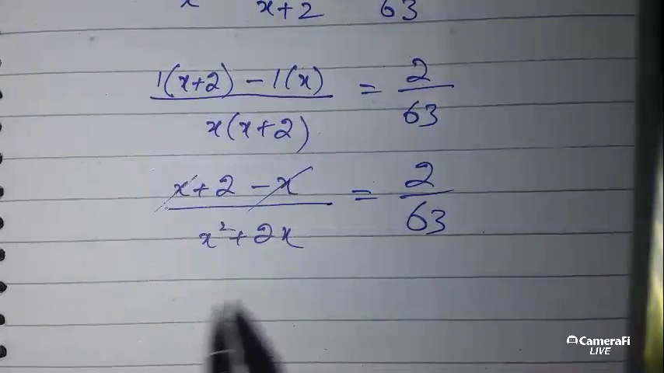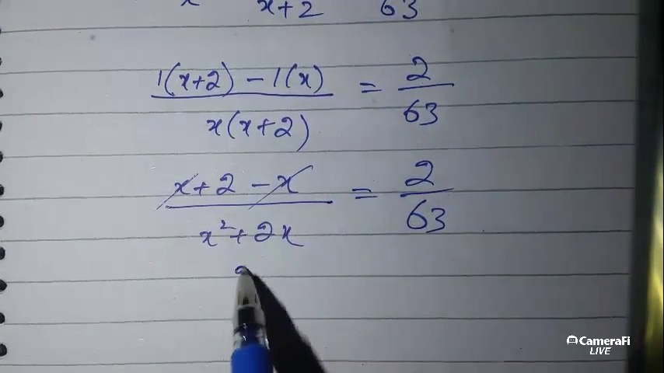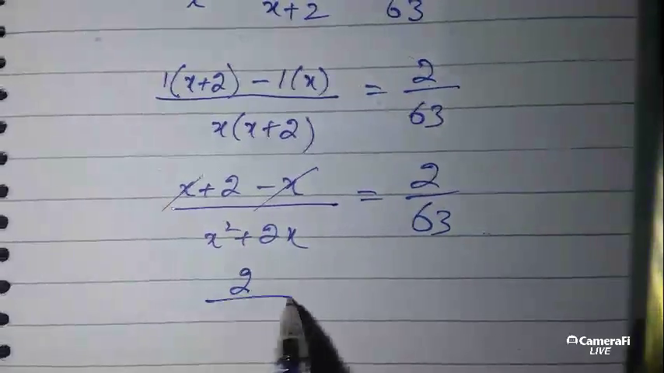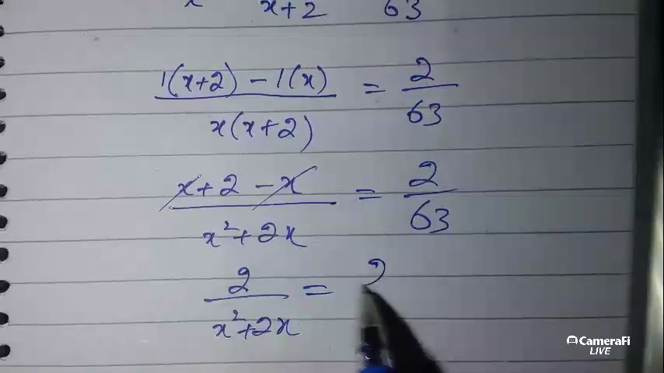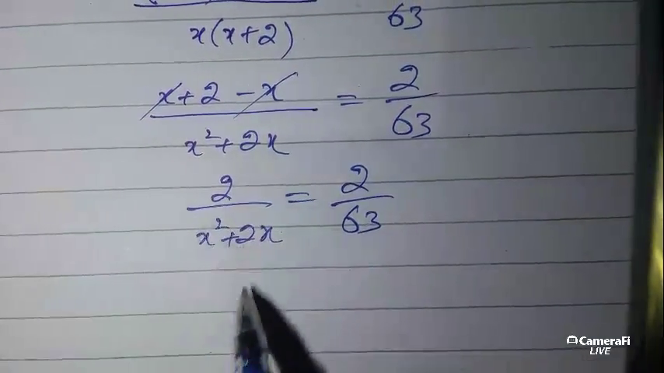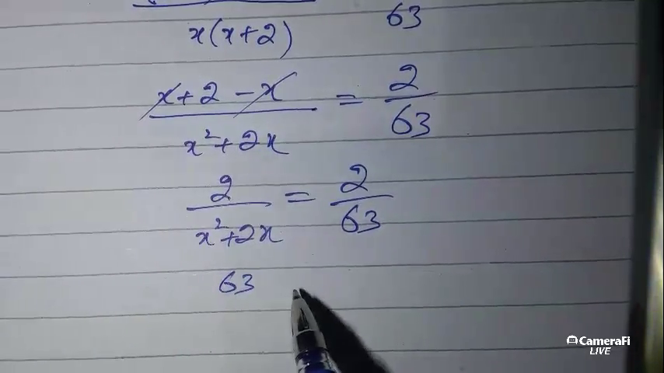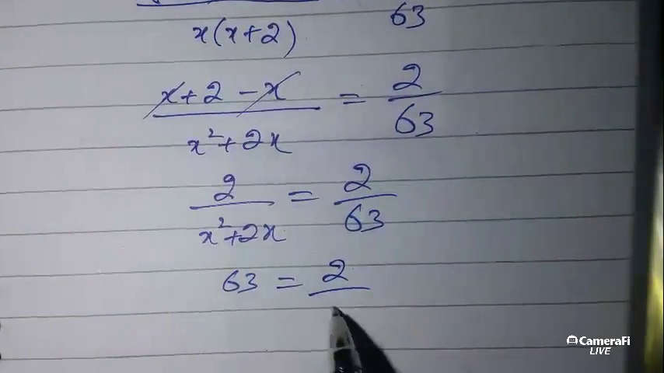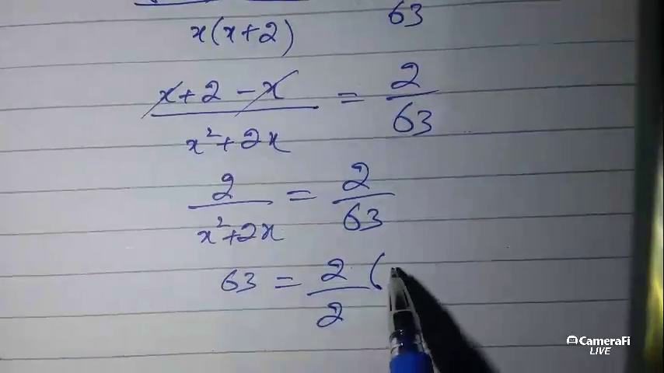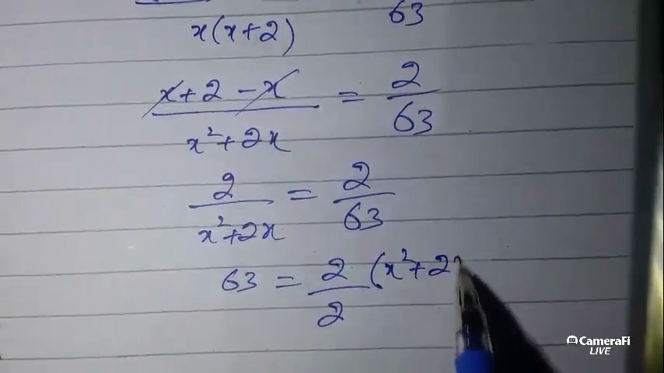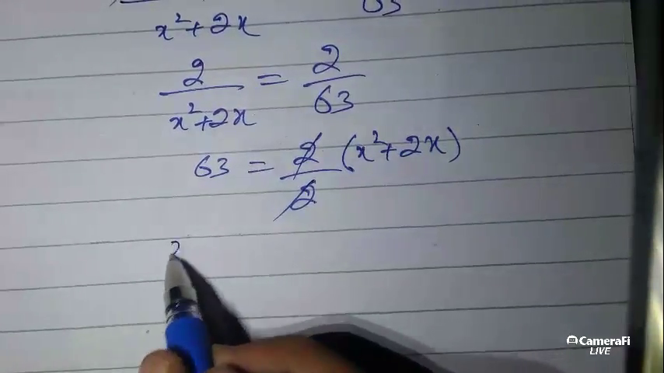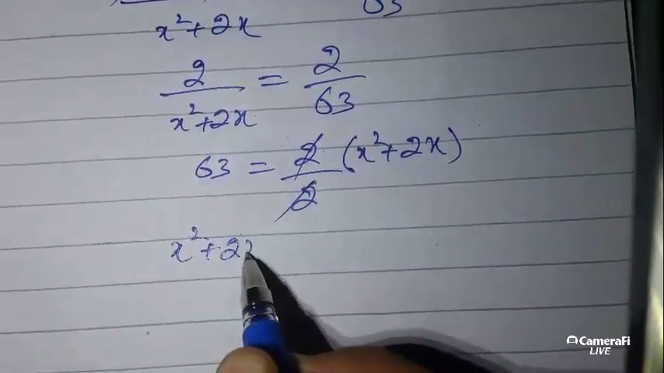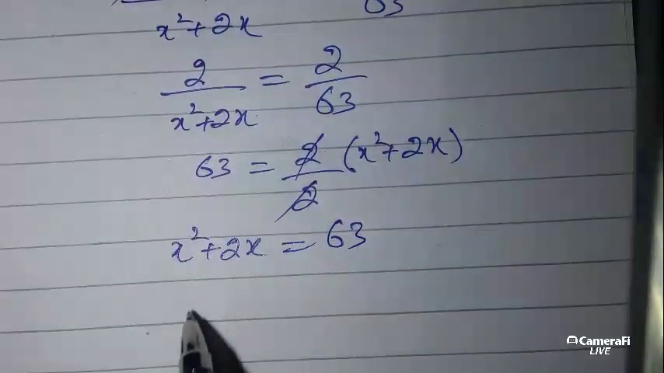This x cancels out with this one, and we get 2 over x square plus 2x is equal to 2 over 63. So cross multiplying, 63 goes there, and let's take the 2 here as well, and this number goes there. This 2 also cancels out. So what is left is x square plus 2x is equal to 63.